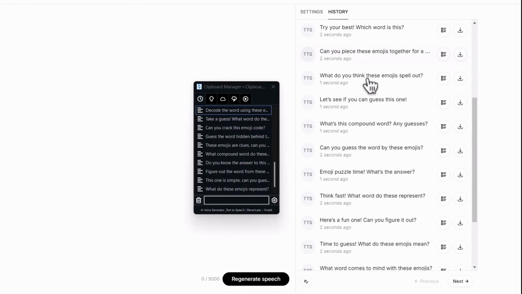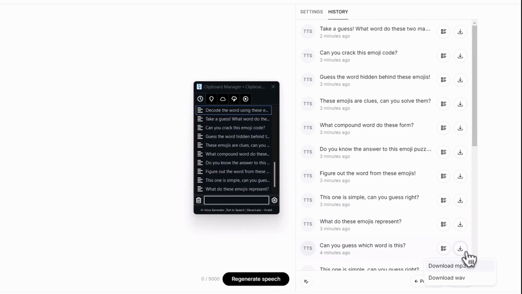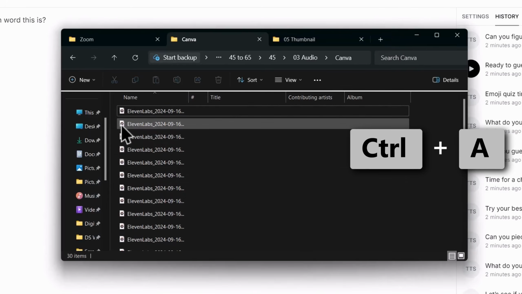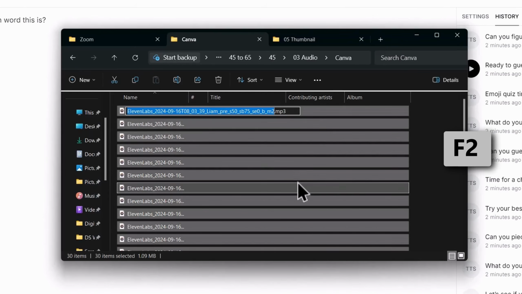Go to the History tab on the right and click on Next to see the first audio. Download them all the way up and back to the first page as an MP3 in a folder. Open the folder you downloaded them into, press Ctrl+A to highlight them all, then press F2 to rename them. Add a name you want and press Enter.